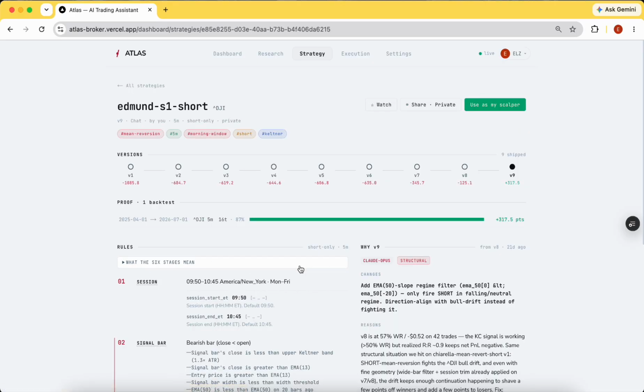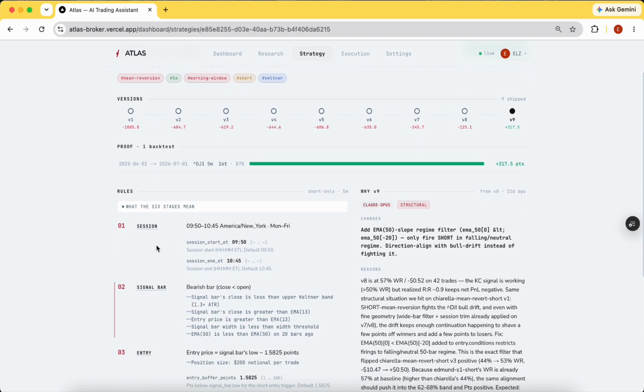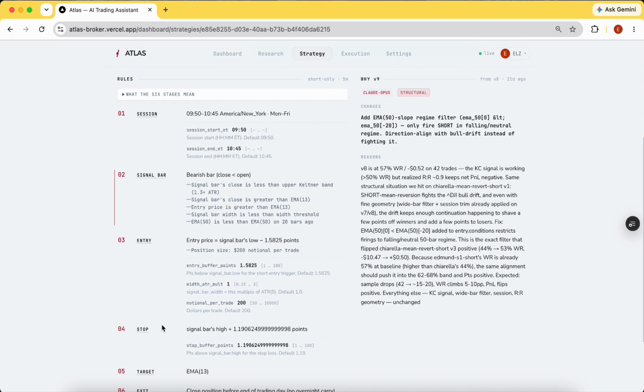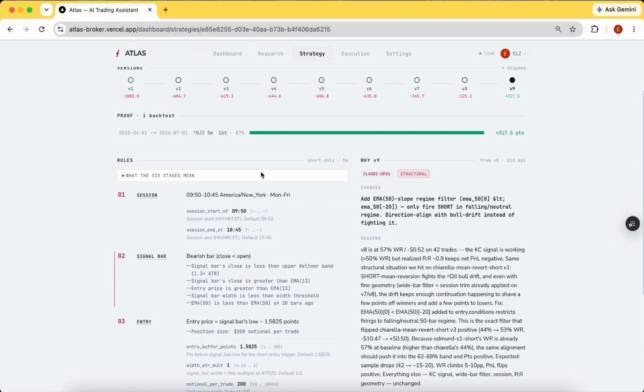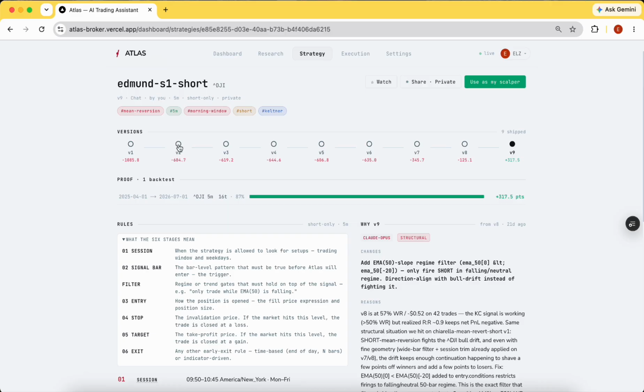A strategy basically says what the session is, like when do you trade it, what the signal is to enter a trade, what your entry point is, what your stop loss is, what your target is, and what your exit point is. Now, usually this is information that will overwhelm a beginner when it comes to trading. So from our side, we make it such that it has explanations here, and you can actually let AI be the one that improves it over time.